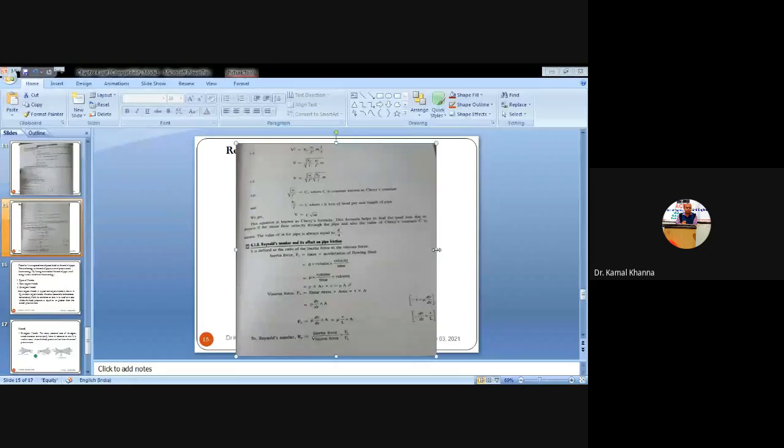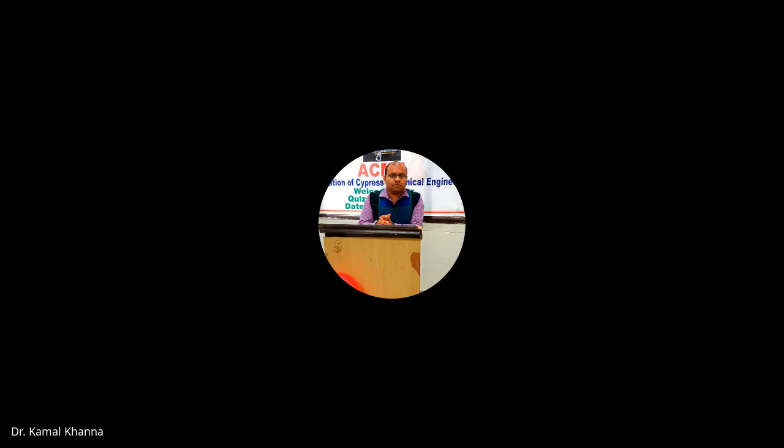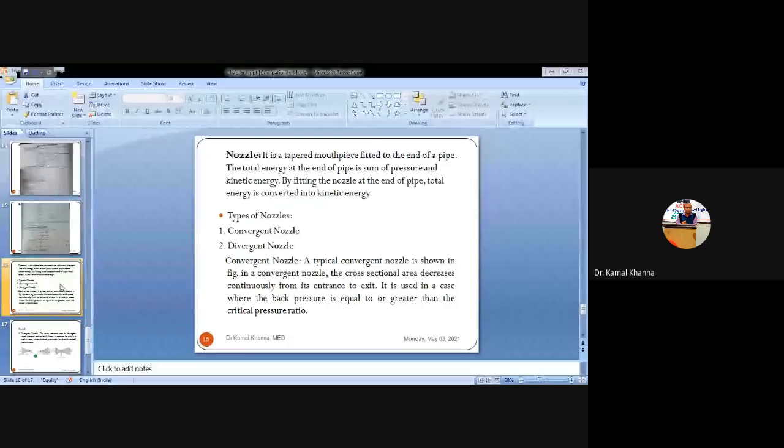So Reynolds number becomes equal to Fi by Fv, that is inertia force to the viscous force. Next topic is the nozzle. A nozzle is something you have used in your homes also, whenever you are connecting your pipe with your tap, or whenever you are connecting a nozzle at the outlet of your pipe so as to increase the velocity of the fluid.